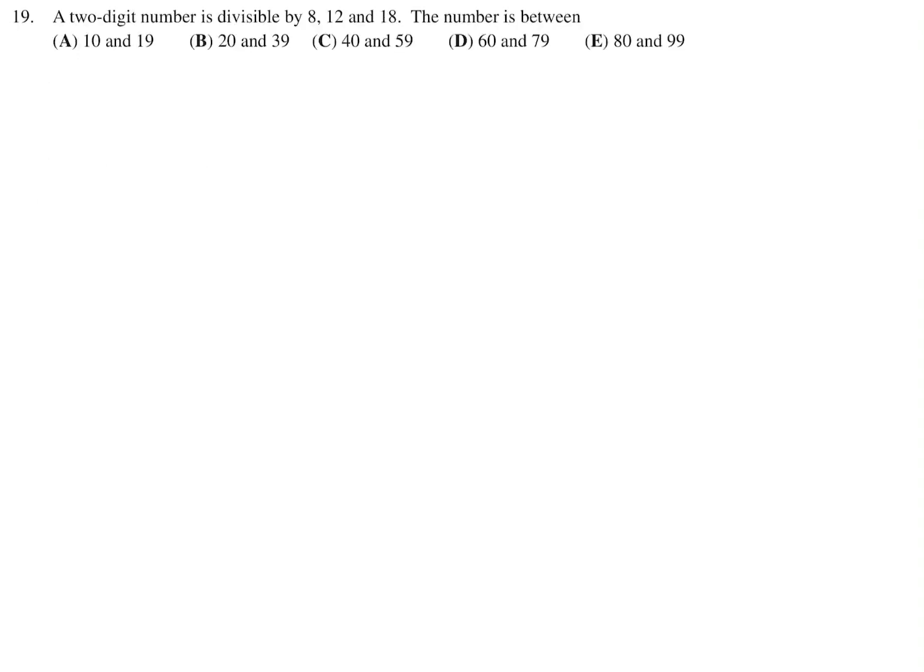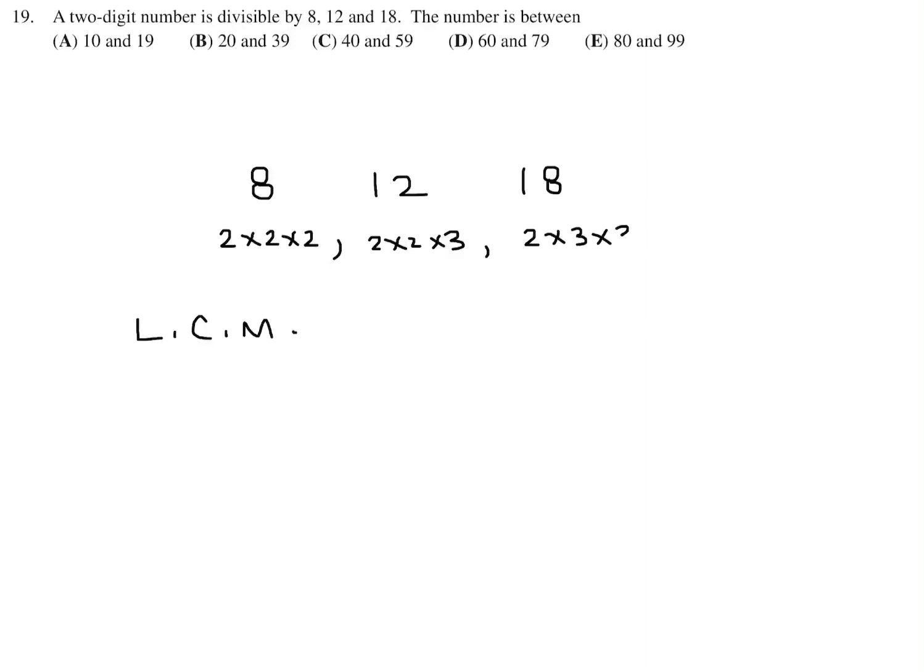A two-digit number is divisible by 8, 12, and 18. The number is between... So we have 8, 12, and 18. We want to figure out the LCM, the least common multiple. All right, no problem. 8 is 2 times 2 times 2. When we break it up into its prime factors, it will help us. 12 is 2 times 2 times 3. And 18 is 2 times 3 times 3.